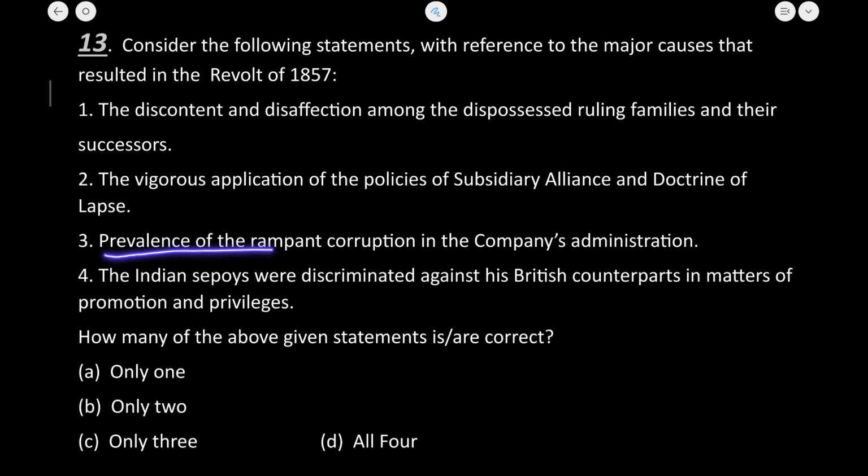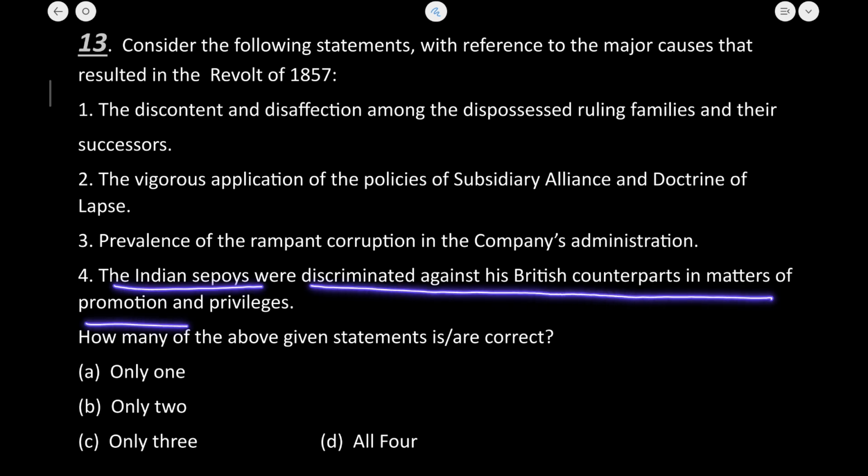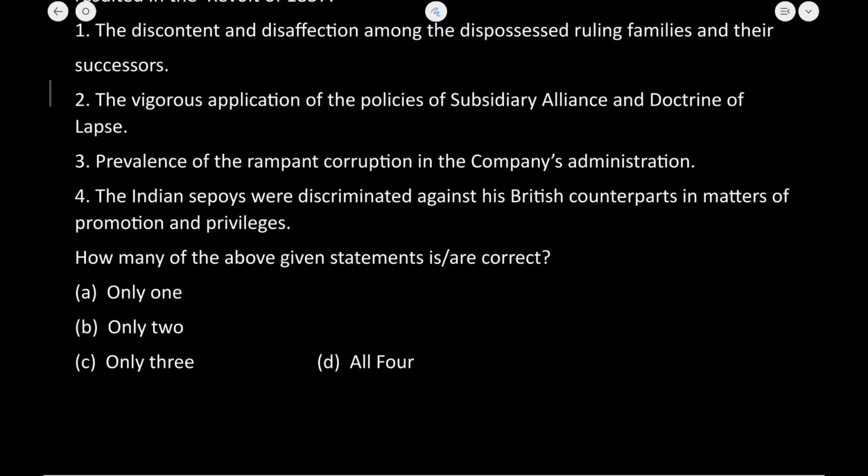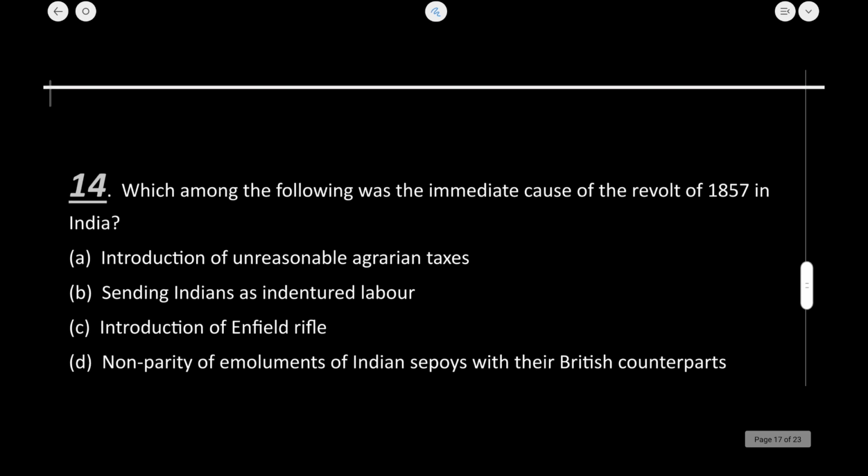Prevalence of rampant corruption in the company administration, this is but obvious, बहुत ज़्यादा corruption थी. Then Indian sepoys were discriminated against their British counterparts in the matter of promotion and privileges. So absolutely all of the given statements here are correct. So all 4 is the correct answer to this question.